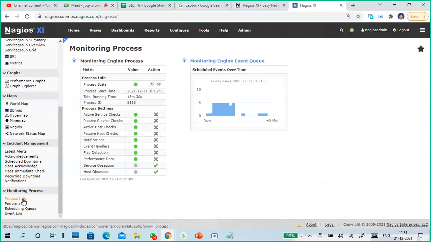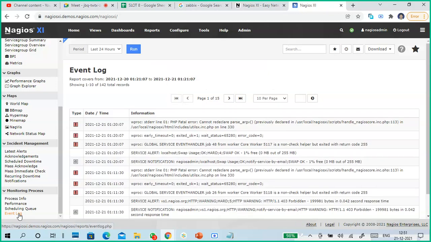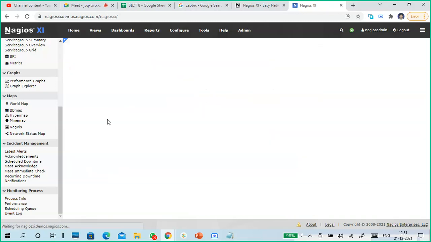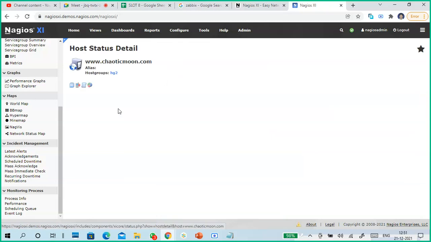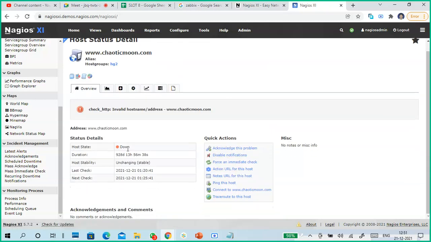Monitoring, process info related are also there. Event logs. Yeah, this is a good thing. Even if you install it, you don't see many errors. So this is an error here. So go through it. So this is the down.